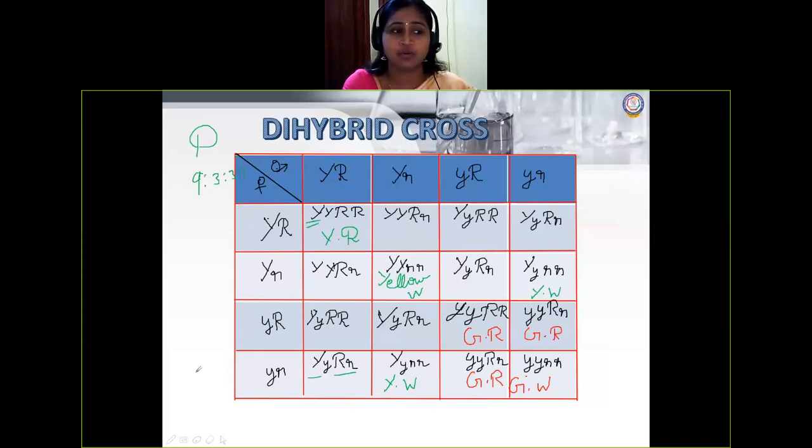Here the phenotypic ratio: how many? 9 yellow round, and then 3 green round, and then 3 yellow wrinkled, 1 green wrinkled. You got it. Next class we'll see about the tricks also, how to calculate this phenotype and genotype. Thank you.